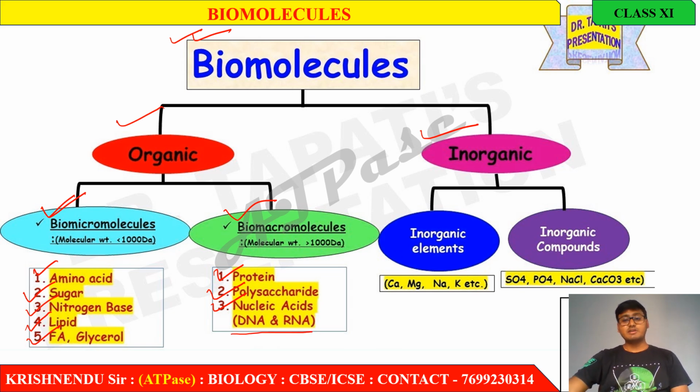Then, in case of inorganic molecules, there are two types of inorganic biomolecules: inorganic elements and inorganic compounds. In case of inorganic elements, there are calcium, magnesium, sodium, potassium, etc. In case of inorganic compounds, there are sulfate, phosphate, NaCl, that is sodium chloride, CaCO3, that is calcium carbonate, etc. So this is the basic classification of biomolecules present inside our body.